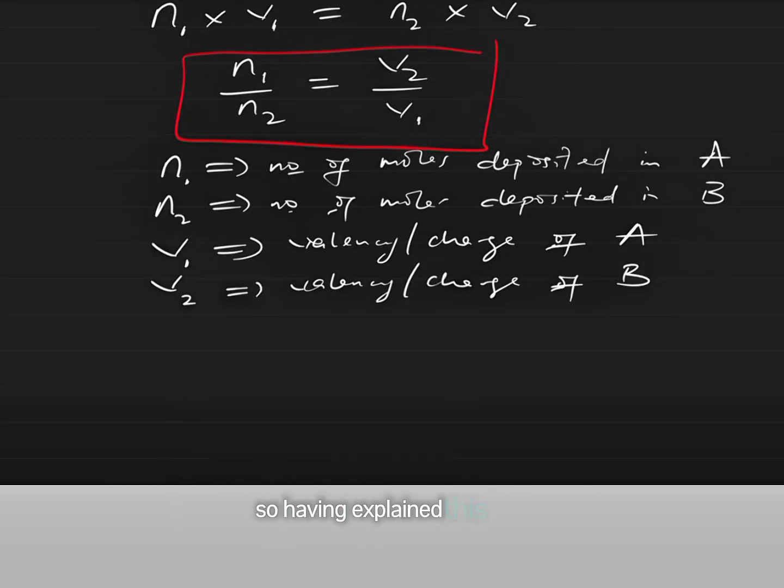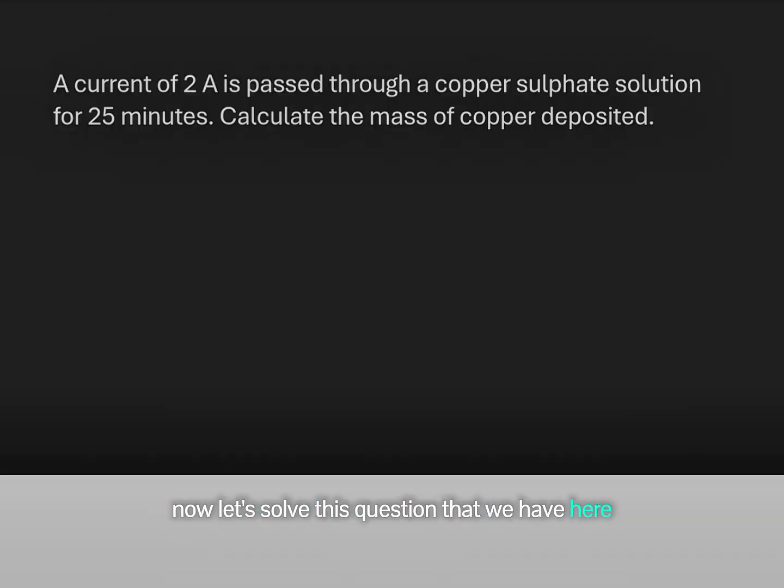So having explained this now, we can now go ahead to solve some questions on the two laws of Faraday. Now let's solve this question that we have here. It states that a current of 2 ampere is passed through a copper sulfate solution for 25 minutes. And then we're asked to calculate the mass of copper deposited. So the first step is to write out the parameters given to us in the question.